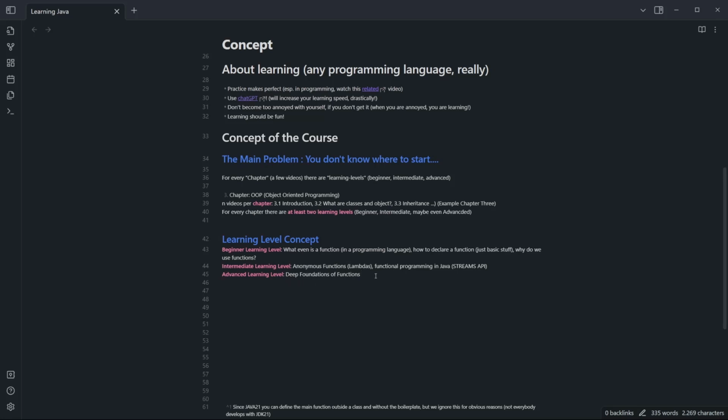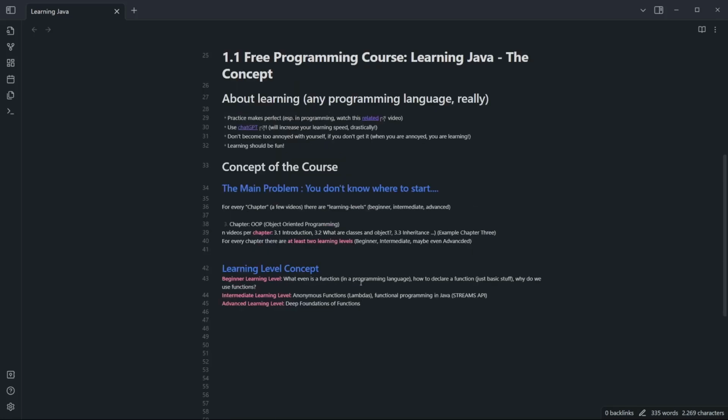I think structuring it this way is a good way of structuring the course. That's all I'm going to say about this topic. Yeah, hopefully this was clear. If it wasn't, I will demonstrate how the course is structured by just doing these videos, right? And I'll remind you at the beginning of every video on which learning level we are right now.